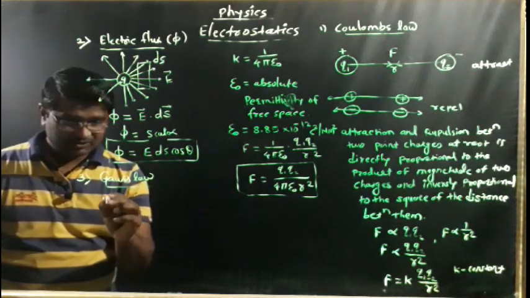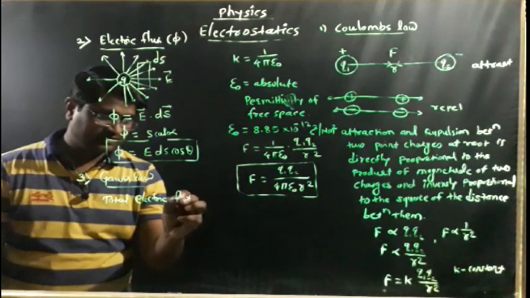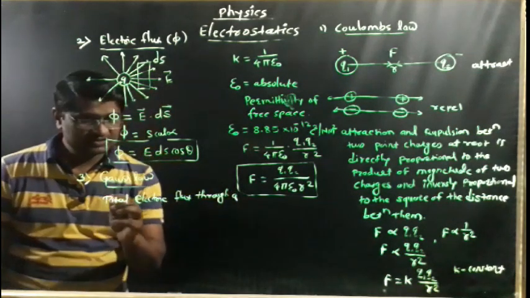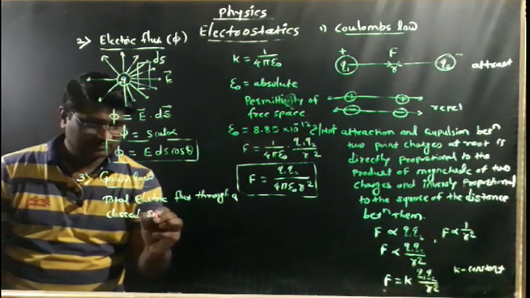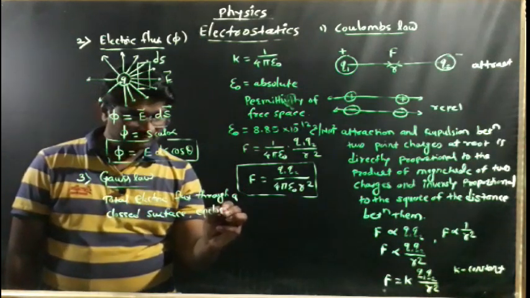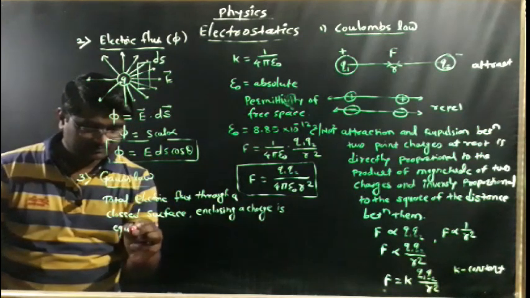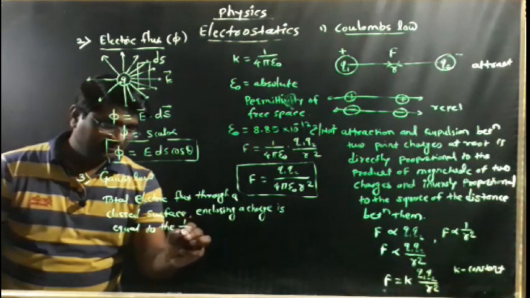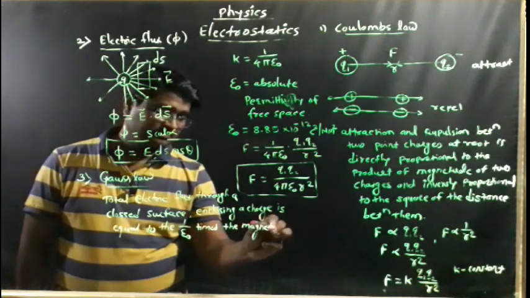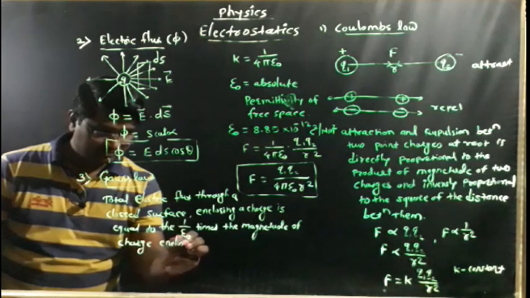Gauss law states that the total electric flux through a closed surface enclosing a charge is equal to 1 upon epsilon naught times the magnitude of the charge enclosed.